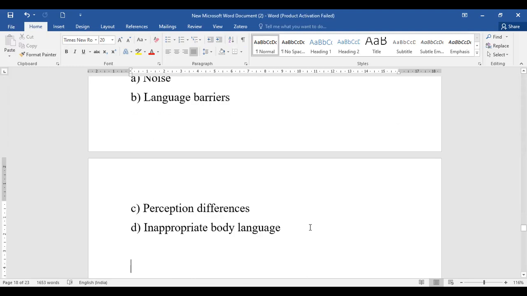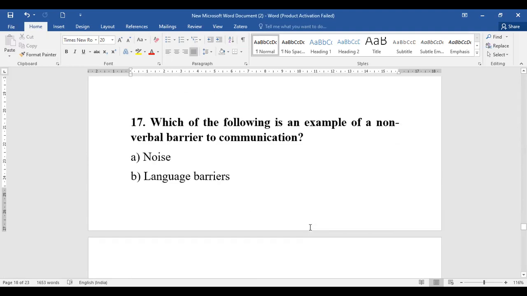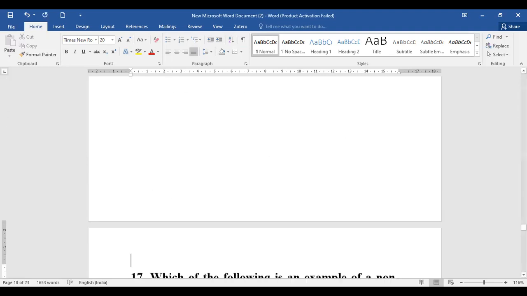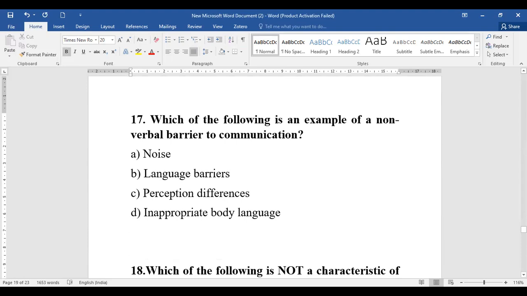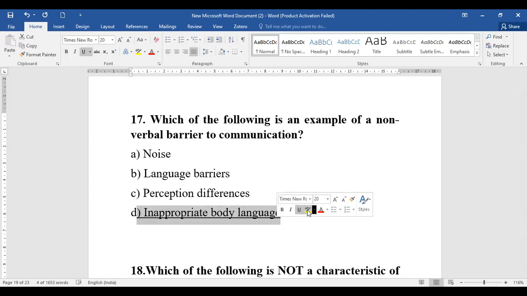Fine. Coming to question number 17 now. Question number 17 is on non-verbal barrier to communication. So whether noise, language, perception differences, or inappropriate body language. Definitely when we are talking about non-verbal communication as a barrier, inappropriate body language turns out to be a barrier to communication.